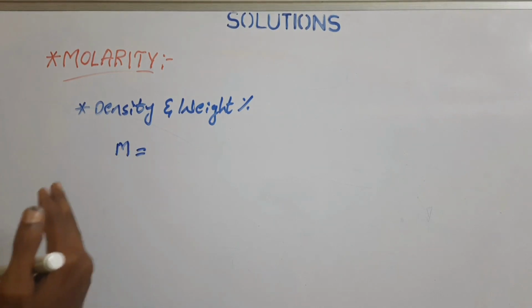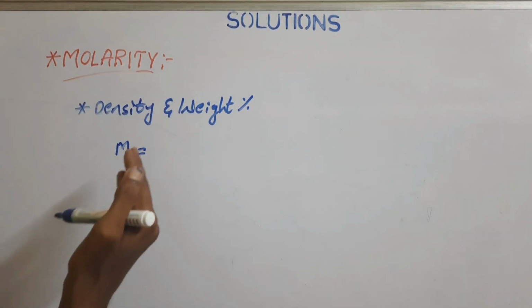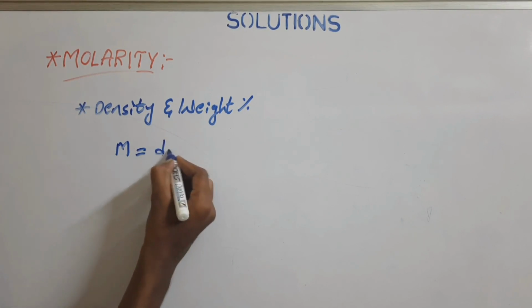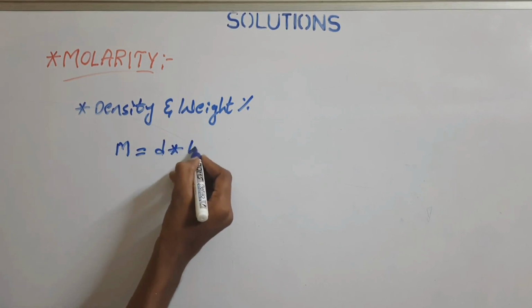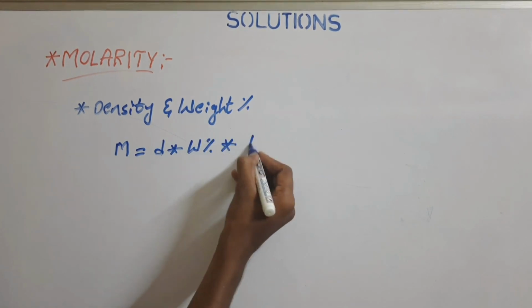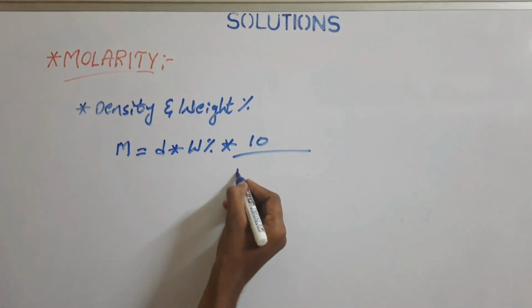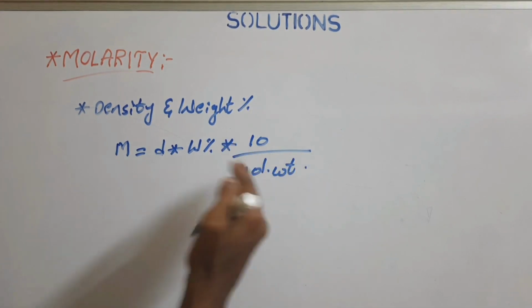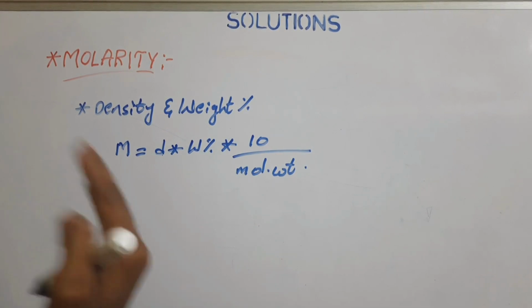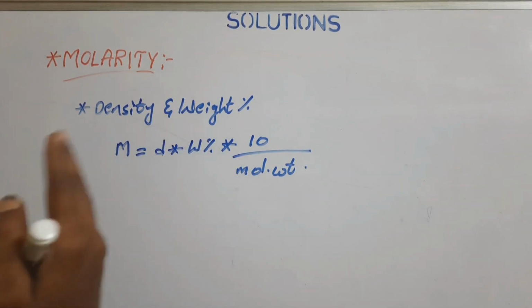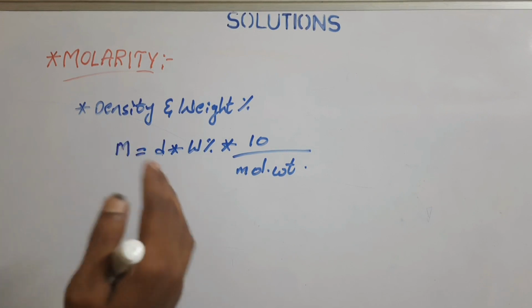We need to find the molarity of the substance using these two terms. So the formula will be molarity equals density into weight percentage into 10 by molecular weight. This is how we can calculate the molarity when the density and weight percentage are given.